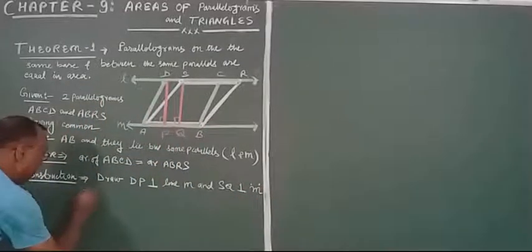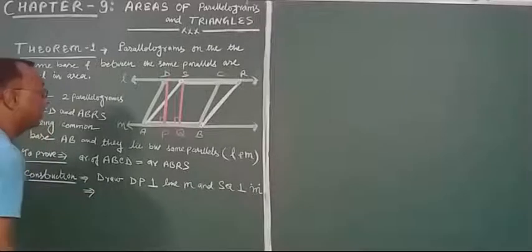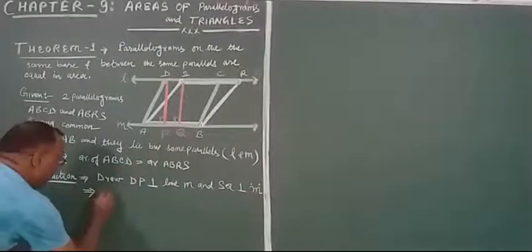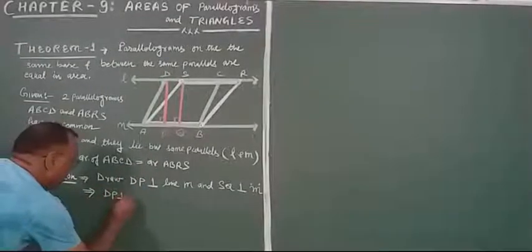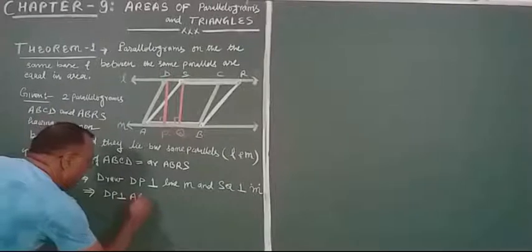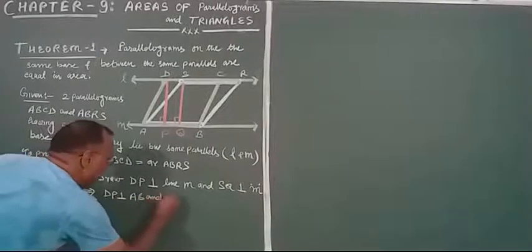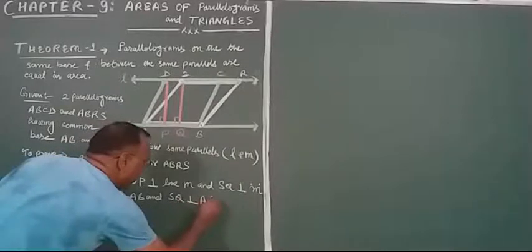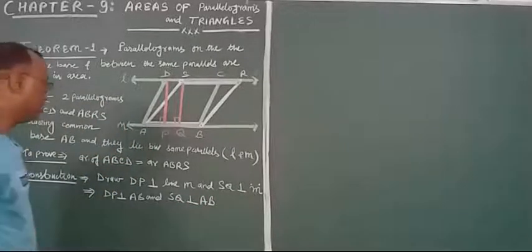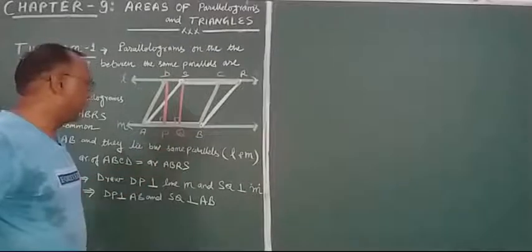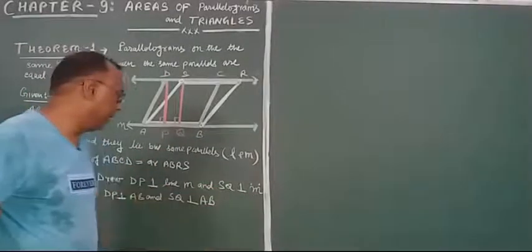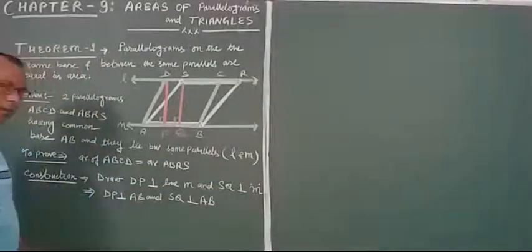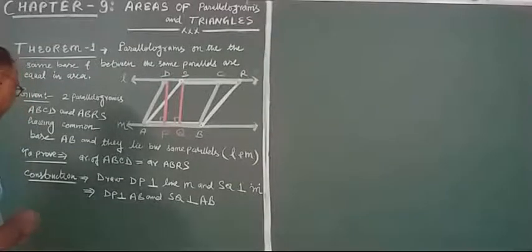It will say that DP is also perpendicular to AB and SQ is also perpendicular to AB, because AB is part of line M. Now just look at the proof.